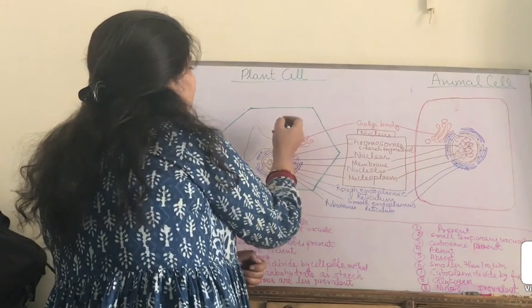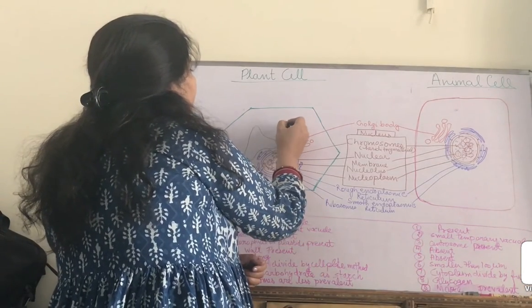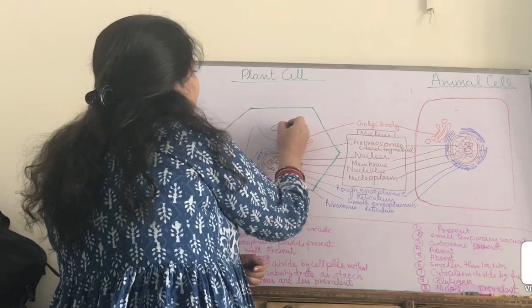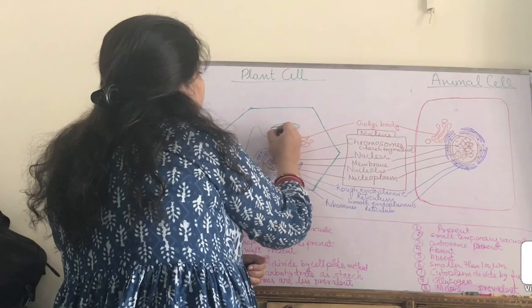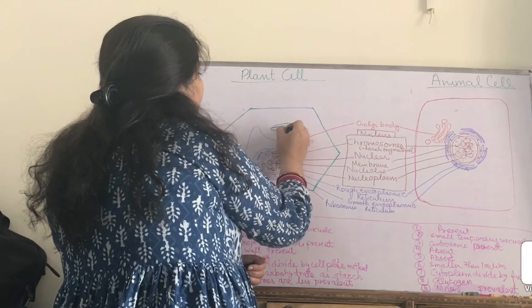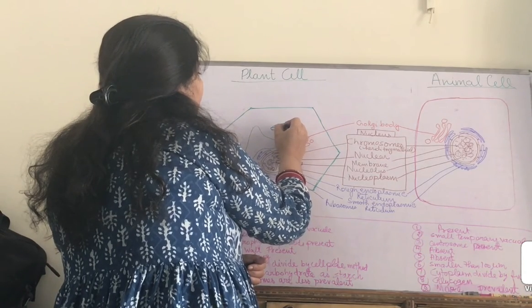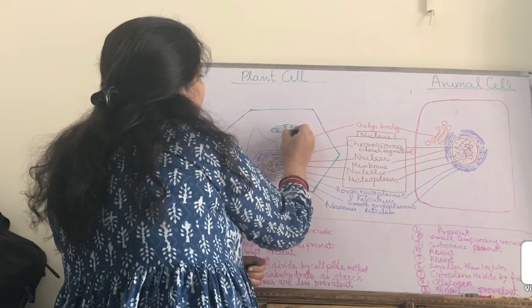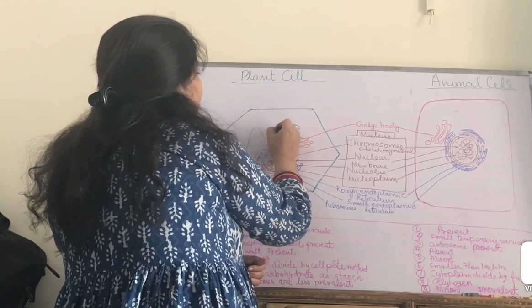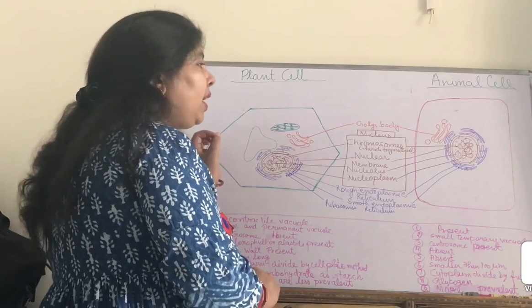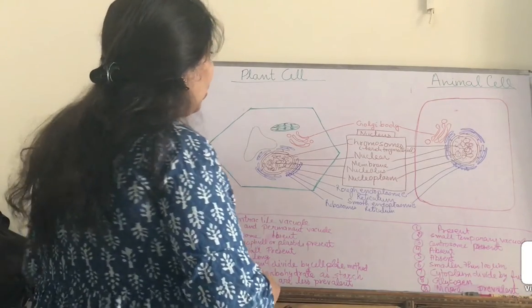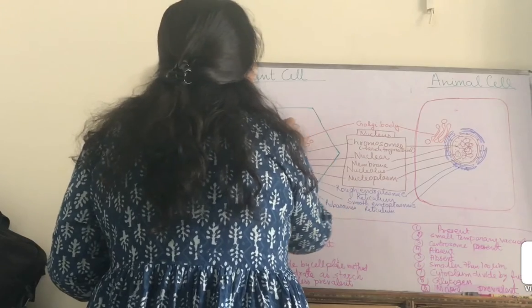The next part is one special part which is only found in the plant cell and is not found in the animal cell, and this part is called chloroplast. Yes, it is very easy because the color of the plant cell is green due to the presence of chloroplast in it.